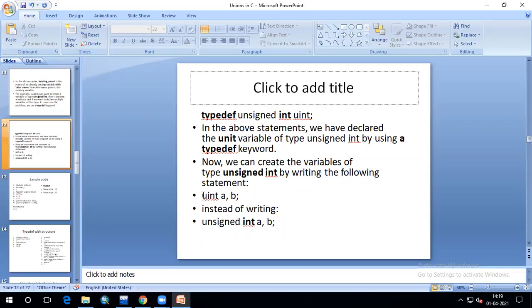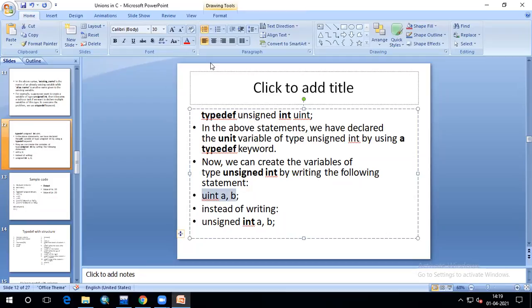After that, I can create variables A and B of uint type. That means A and B are allocated memory for unsigned integer type. How does the compiler understand this is an unsigned integer?